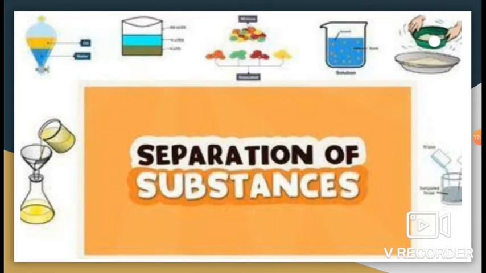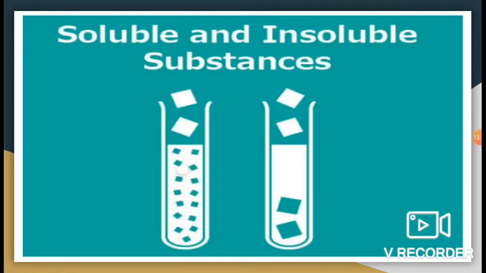Now let's revise separation of substances. To separate means to remove. Why do we wash our hairs? Yes, we wash it to remove all the dust and soil. There are two kinds of substances, soluble and insoluble.